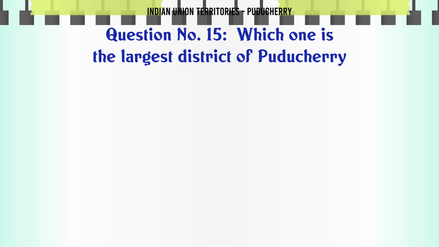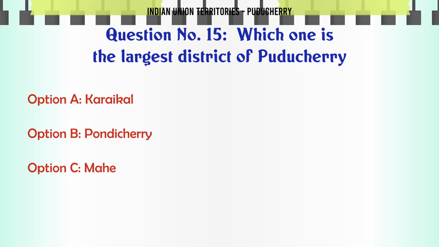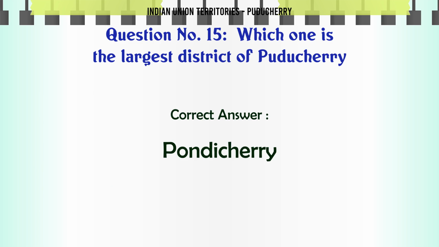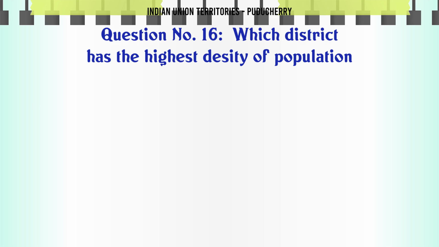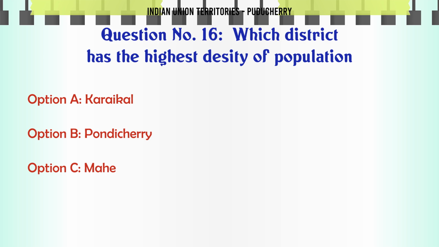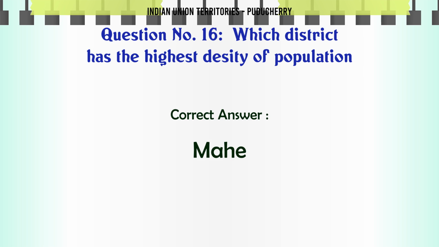Which one is the largest district of Puducherry? A. Karaikal, B. Pondicherry, C. Mahe, D. Yanam. The correct answer is Pondicherry. Which district has the highest density of population? A. Karaikal, B. Pondicherry, C. Mahe, D. Yanam. The correct answer is Mahe.